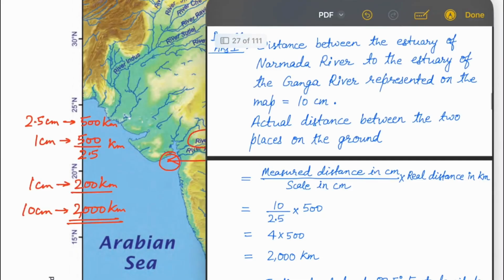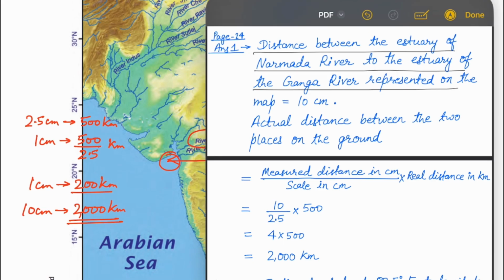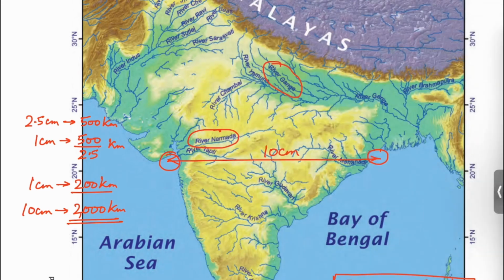You can write the answer like this. Distance between the estuary of Narmada river to the estuary of the Ganga river represented on the map is equal to 10 cm. Actual distance between the two places on the ground is equal to measured distance in centimeter upon scale in centimeter into real distance in kilometer. That is equal to 10 upon 2.5 into 500, that is equal to 4 into 500, which is equal to 2000 km. Let's move to chapter 1.